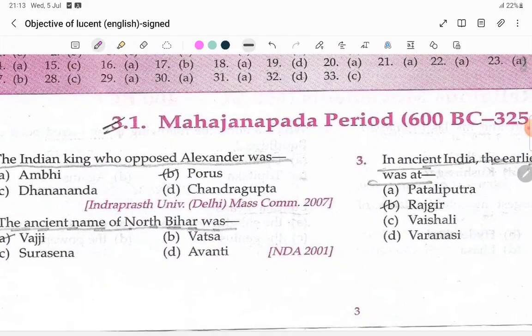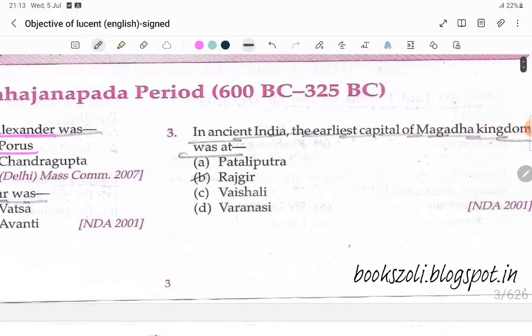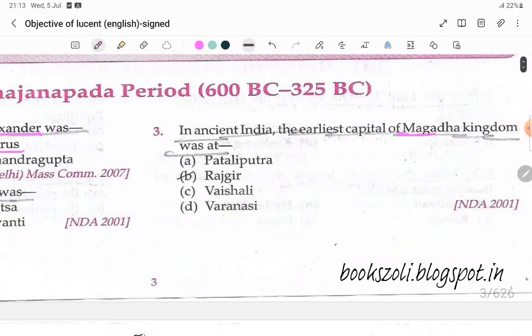Mahajanapada period. The Indian king who opposed Alexander was Porus. Ancient name of North Bihar was Vajji. In ancient India, the earliest capital of the Magadha kingdom was Rajgir.